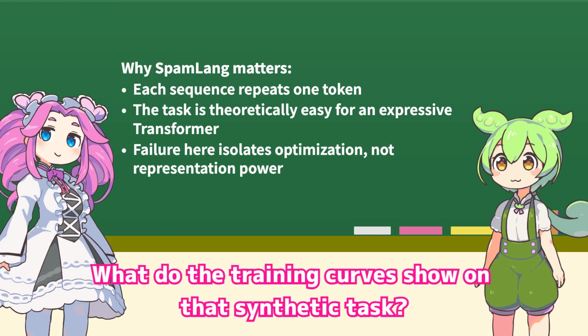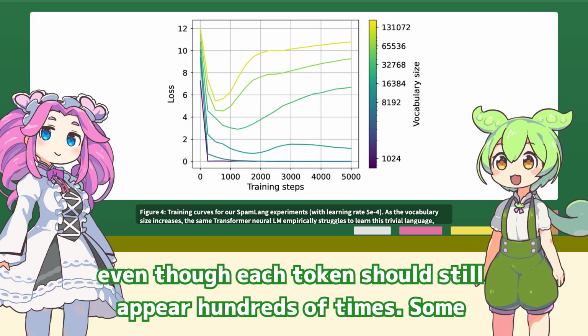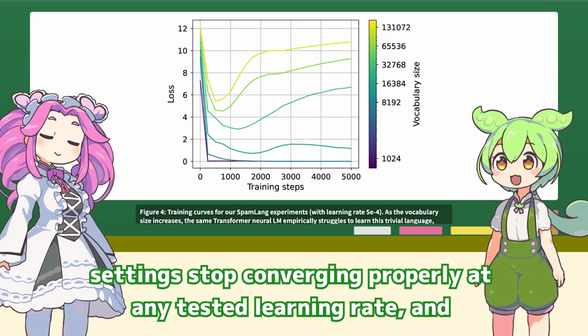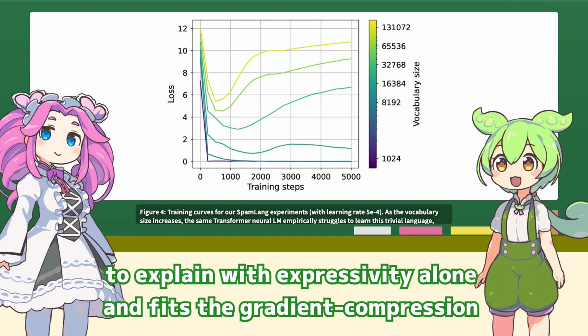What do the training curves show on that synthetic task? As vocabulary size grows, the same model becomes much harder to train even though each token should still appear hundreds of times. Some settings stop converging properly at any tested learning rate, and generated sequences stop repeating the seed token reliably. That is hard to explain with expressivity alone and fits the gradient compression story.